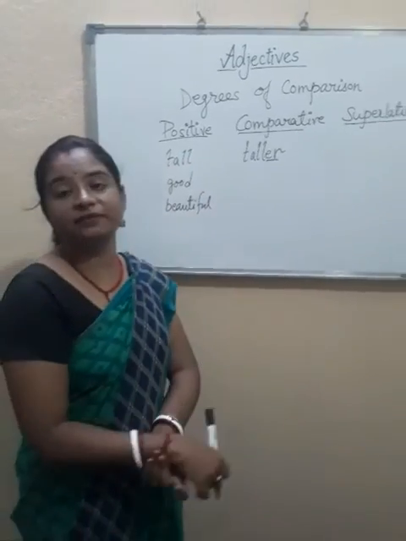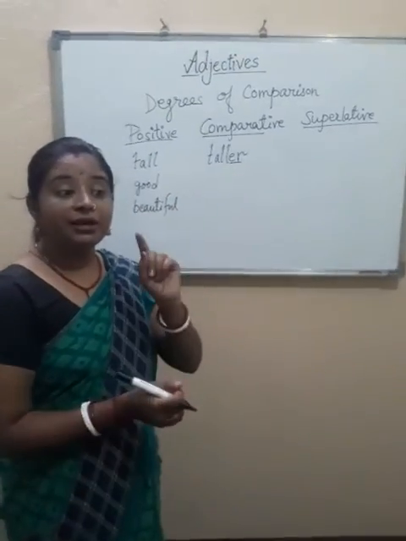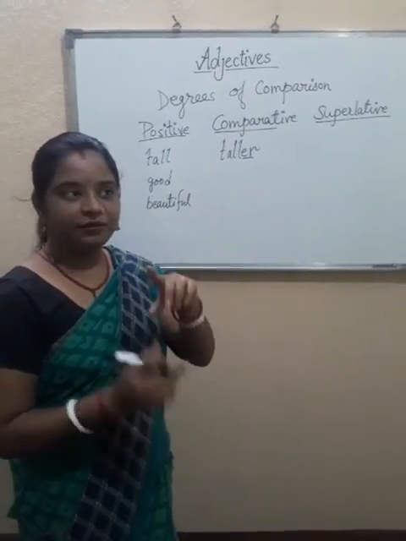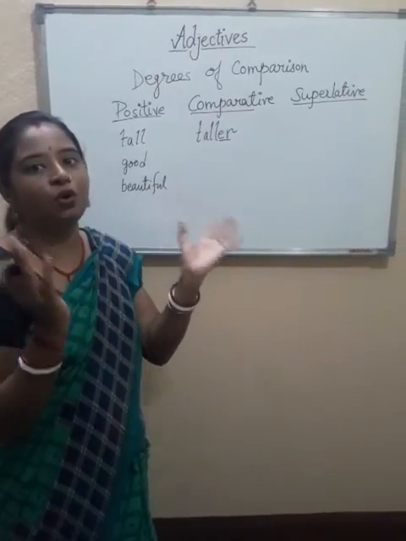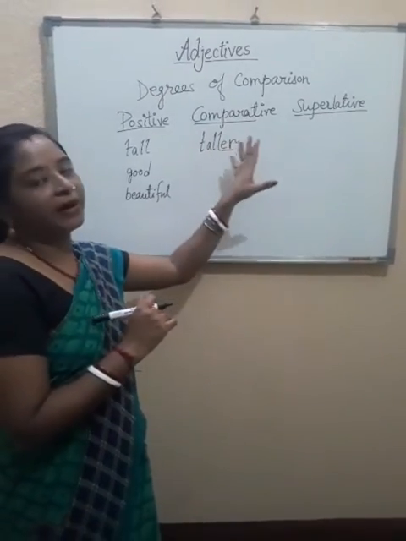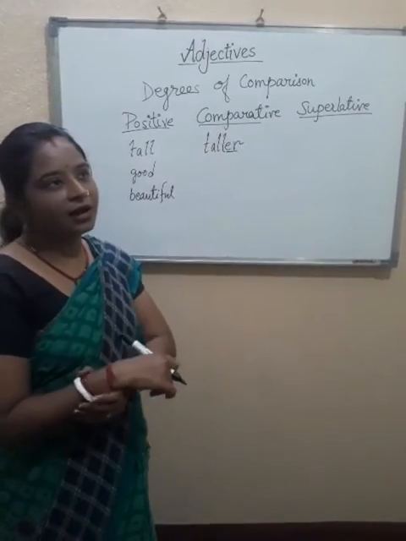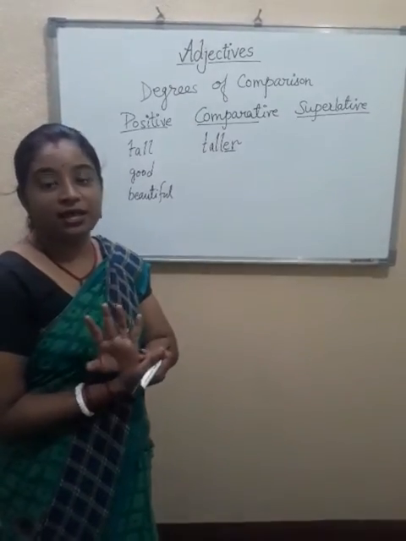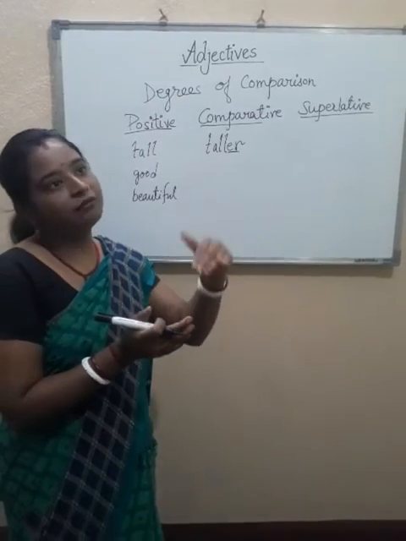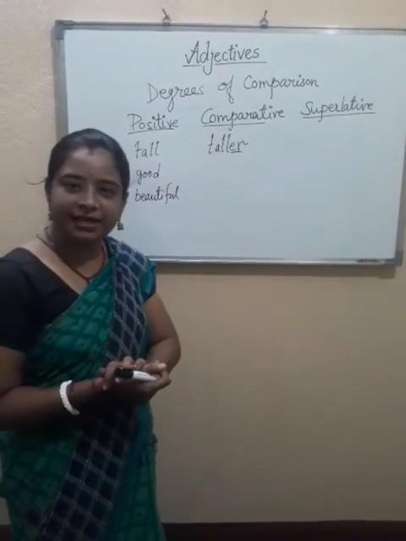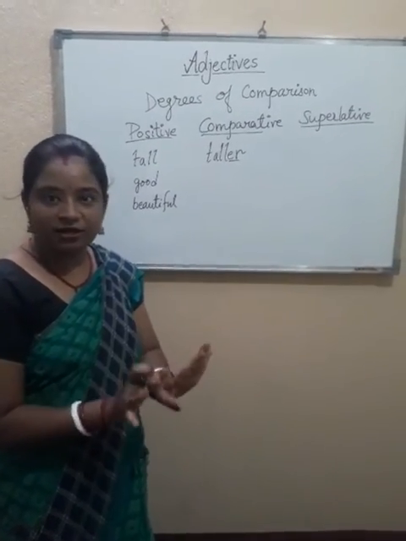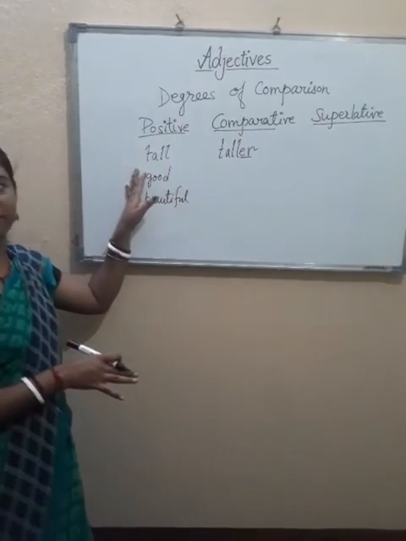And in superlative degree, what do we do? We compare one with many or with the whole. One example of comparative and superlative. For example, Neha and Sweta. There are two girls. I am comparing Neha with Sweta and I am saying that Neha is a tall girl. This tall is positive degree.